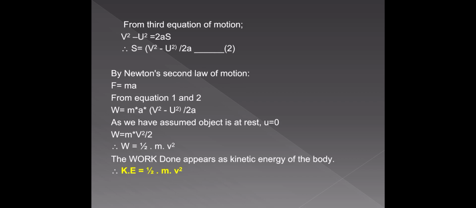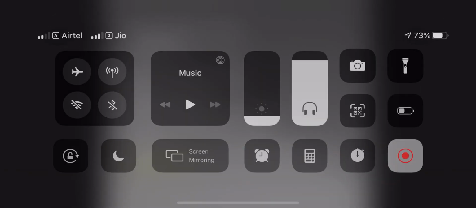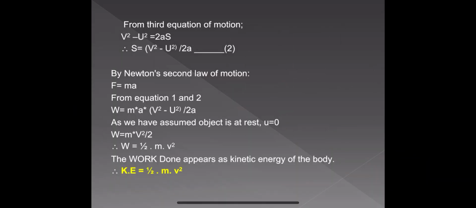If we multiply and divide half mv square with m, what can we get? Half into m square v square by m. What is m square v square? It is P square, because P is equal to mv, hence m square v square is equal to p square. Therefore kinetic energy is equal to half into p square by m, or p square by 2m. So this is the important relation between kinetic energy and the momentum.